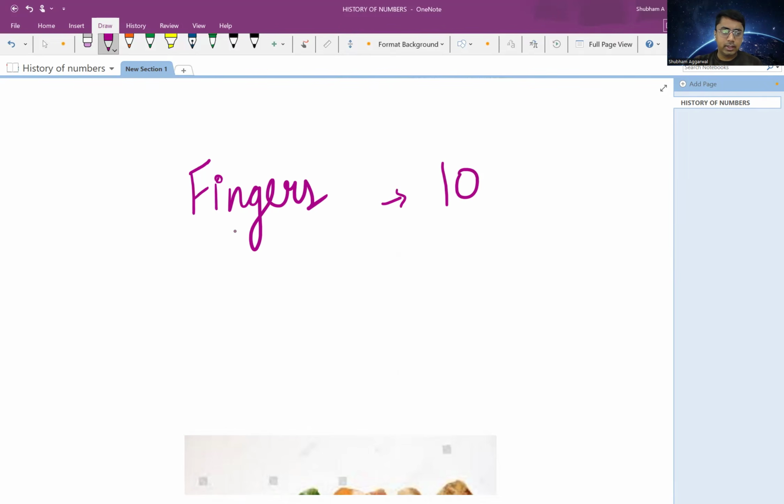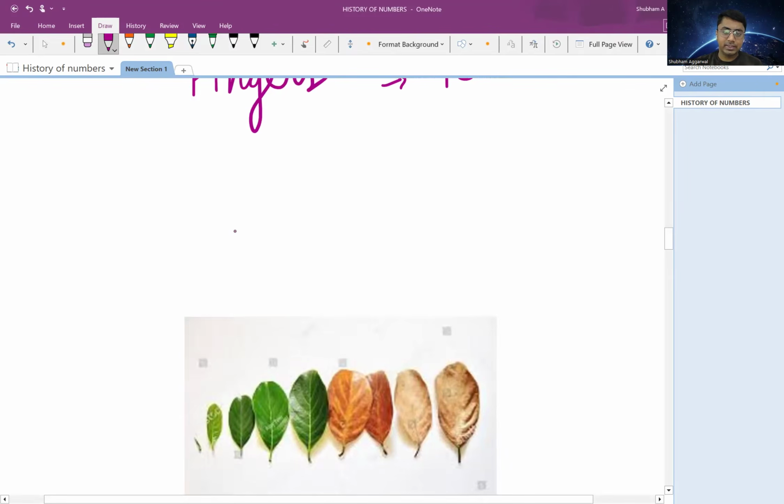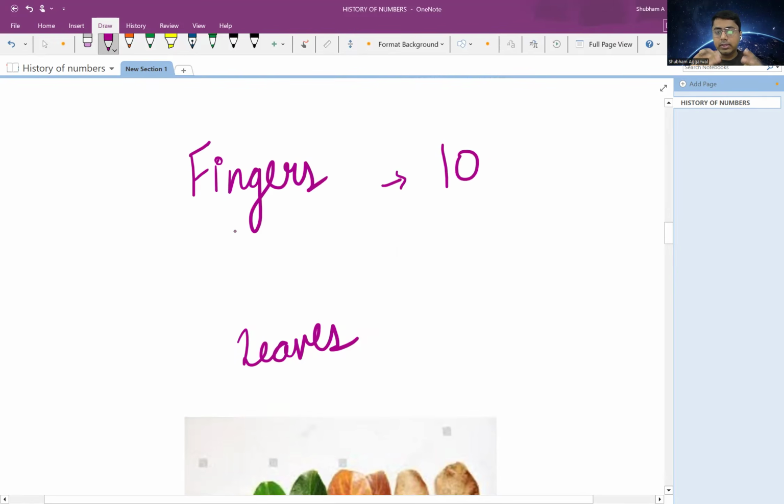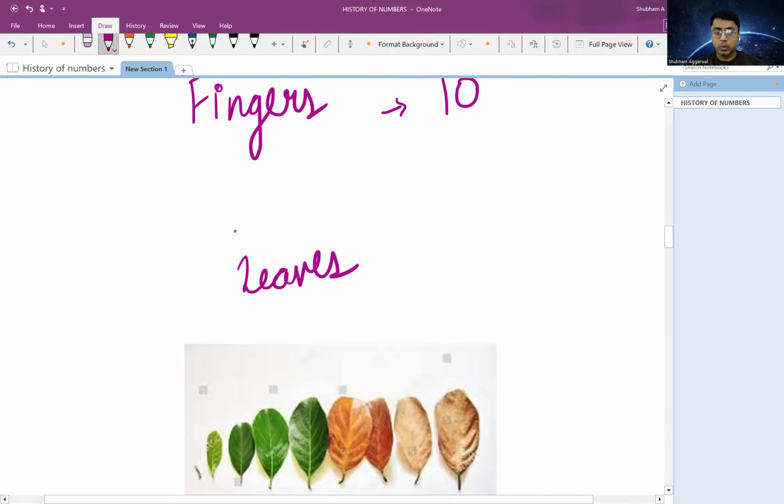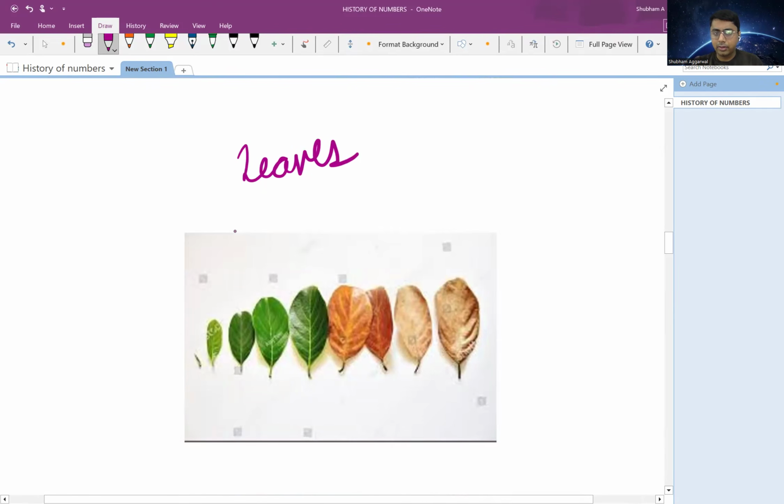So the next alternative was to use leaves, because leaves were something that was easily available in nature, right? So they started using leaves. But there was one drawback in using leaves, and that is that the leaves used to get dried up easily. In this image, we can see that after a few days, leaves can get dried up. So how can I keep track for a long period of time using leaves?